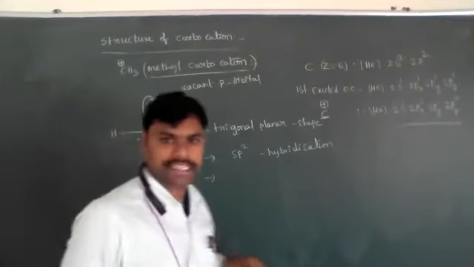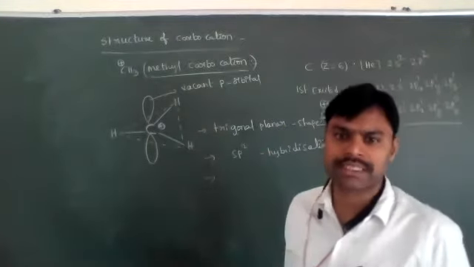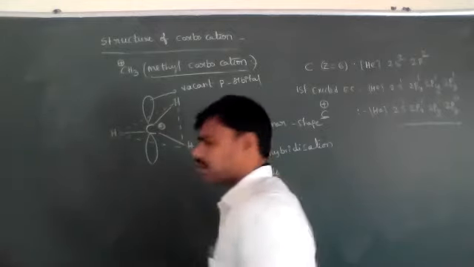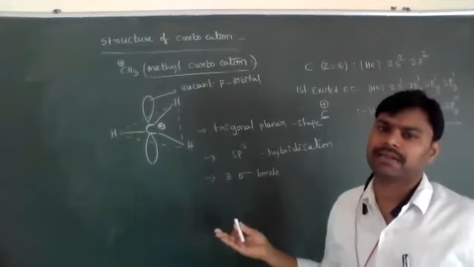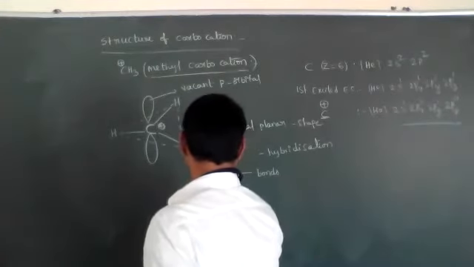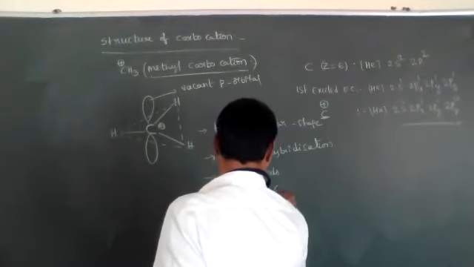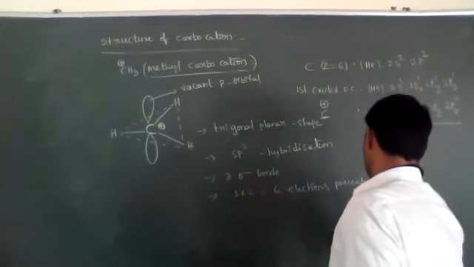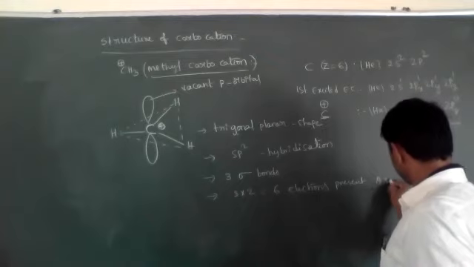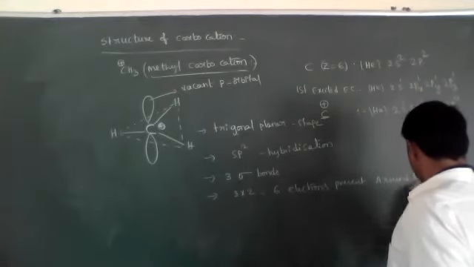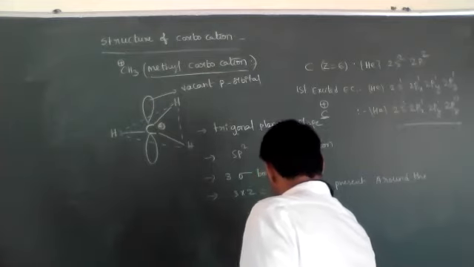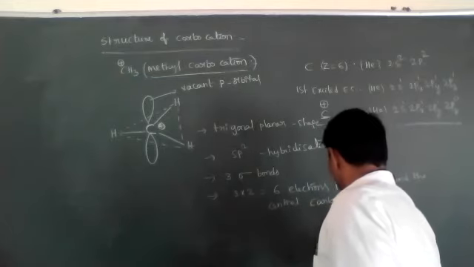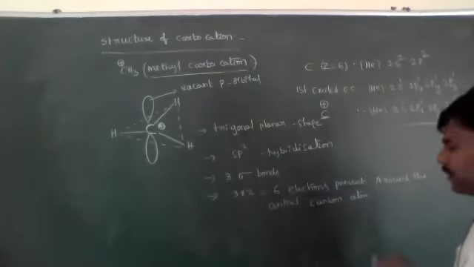Number of bonds: how many bonds are present? 3 C-H bonds, which means 3 C-H sigma bonds are present, and one vacant p orbital, which means there are no electrons in it. 3 sigma bonds means 3 into 2 is equal to 6 electrons present around the central carbon atom.